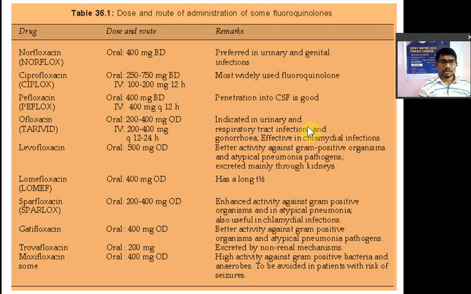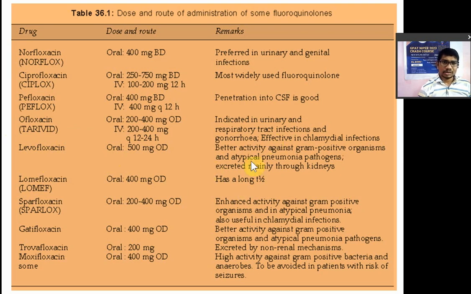Then pefloxacin is used. It is also used in the treatment of CSF infection. CSF में अगर होगा तो, so it has a good penetration in the CSF. Ofloxacin, so it is used in UTI, urinary tract infection, respiratory tract infection, and gonorrhea. Also effective in chlamydia infection. Then levofloxacin. तो levofloxacin क्या है? यहाँ पे देखो ofloxacin, वहाँ पे क्या है? Levo. So levofloxacin is a levoisomer of ofloxacin, right? Ofloxacin का ही levoisomer होता है levofloxacin.